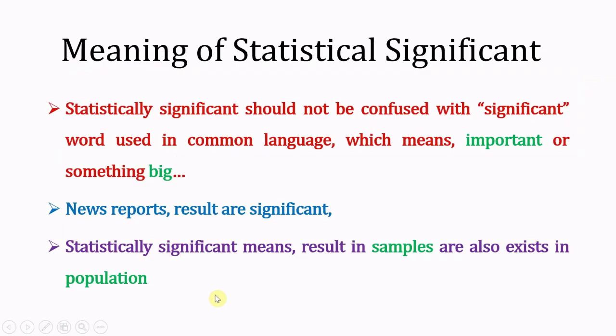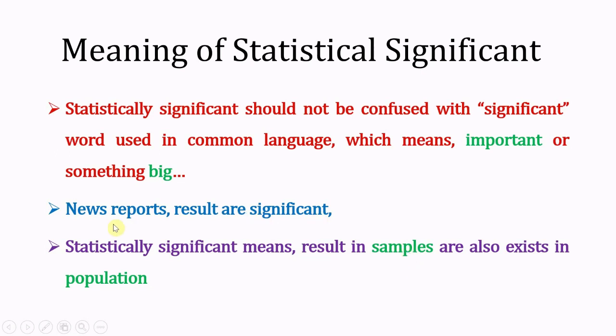One more important thing: statistical significance should not be confused with the words important or big, because in common language significant means something very important or something very big. Statistically significant means that our samples are also showing the same result as they are in the population.